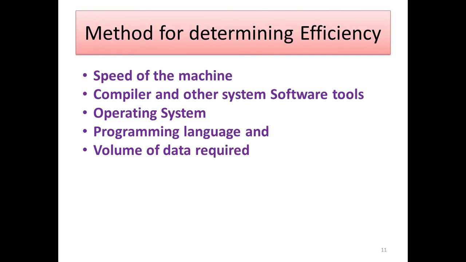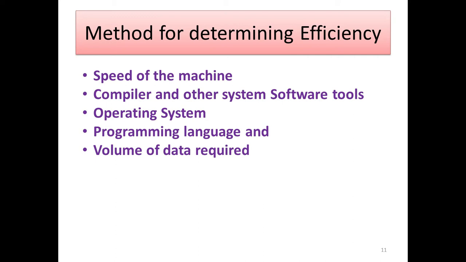Then methods for determining efficiency. If you do an algorithm, the determining efficiency can be dealt with by the following 5 topics. Speed of the machine. For example, if you use a laptop such as a P5, it should be very fast. Compiler and other system software tools. Compiler means what? If you use the Dev C++ program, you use a compiler. Compiler means it compiles the source program into an object program. We learned the same process in first year.